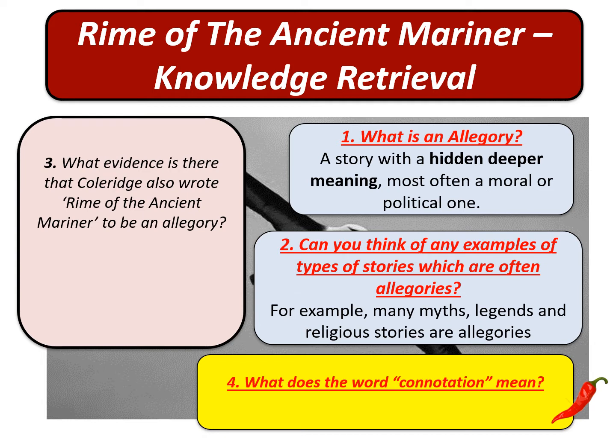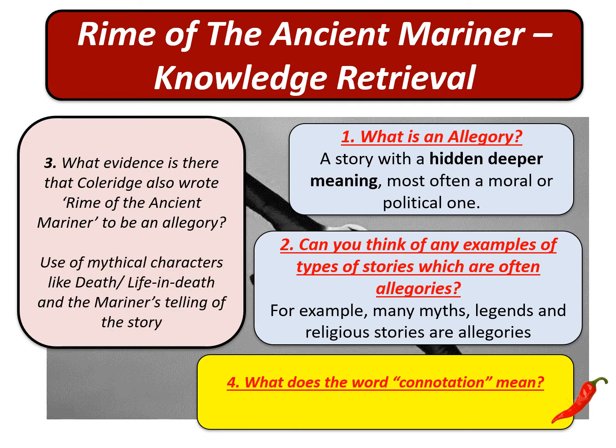What evidence is there that Coleridge, the guy that wrote the poem, a guy called Samuel Taylor Coleridge, in case you'd forgotten, also wrote the Rime of the Ancient Mariner to be an allegory? Now, this would require you to remember a little bit about the story of the poem. So you might have remembered, for example, that it uses mythical characters like Death or Life-in-Death. Remember, Death claims the crew, Life-in-Death claims the mariner. And the mariner himself telling the story to the wedding guest.